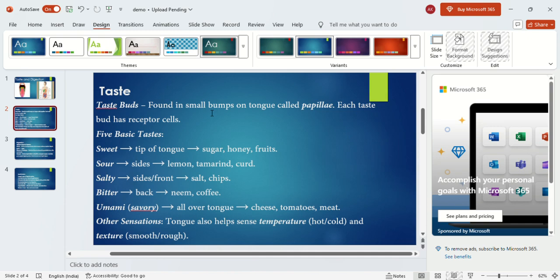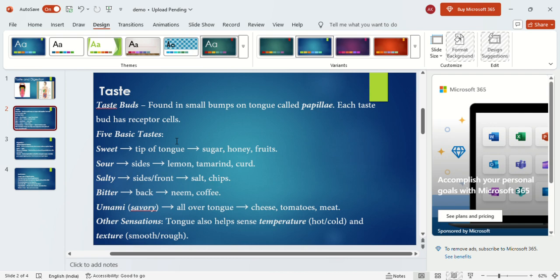A bump is nothing but skin on the tongue that we call papillae, and each taste bud has taste receptor cells. Next, the five basic tastes. What are the five basic tastes? That is sweet, sour, salt, bitter, and umami.